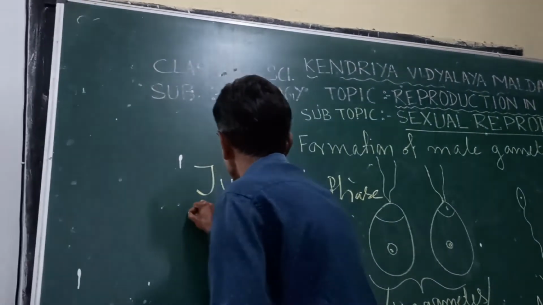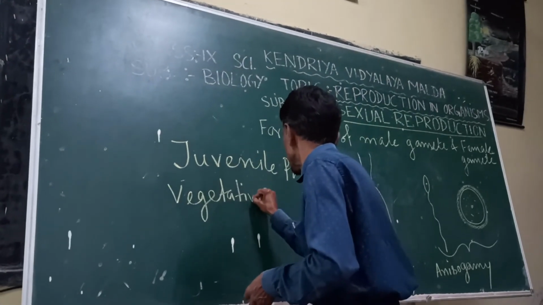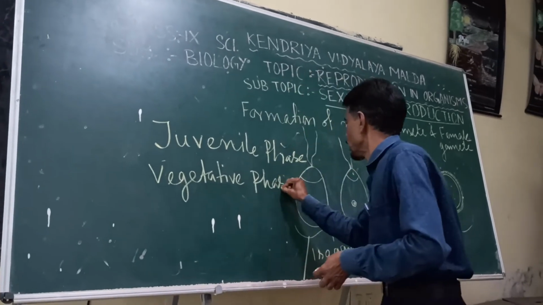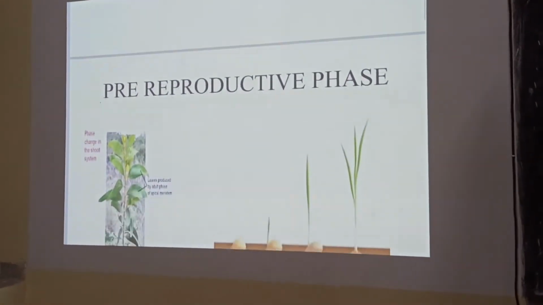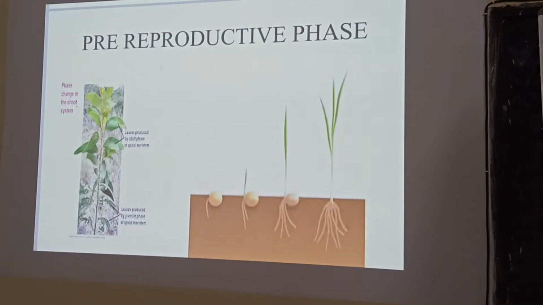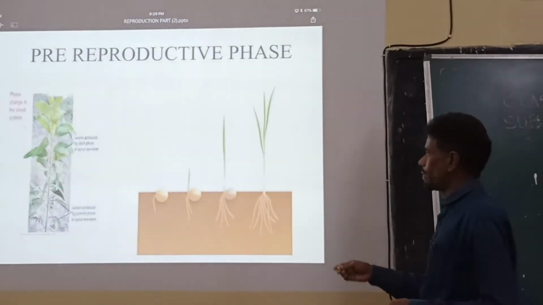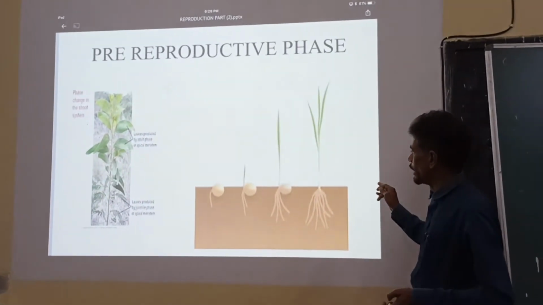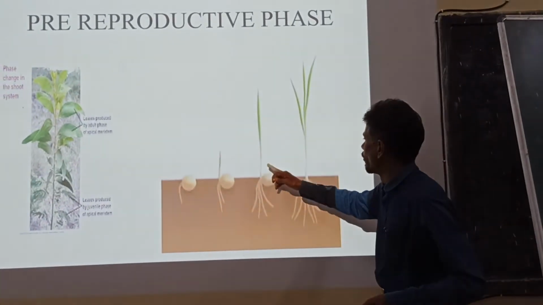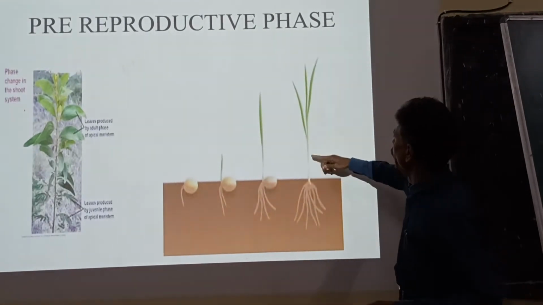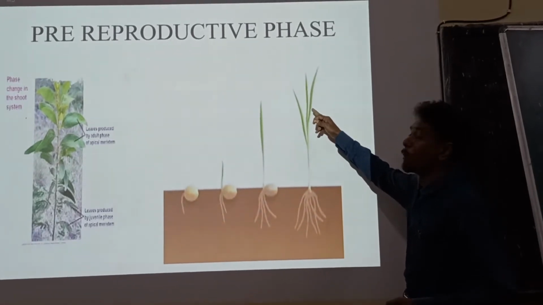In case of plant, we call it the vegetative phase. Say for example, let me show you the clipping. Here you see, before the reaching of the reproductive phase, after germination, the seedlings are coming up, further growing, growth and maturation, and fully mature. Now it is ready for undergoing the process of reproduction, or the reproductive phase.